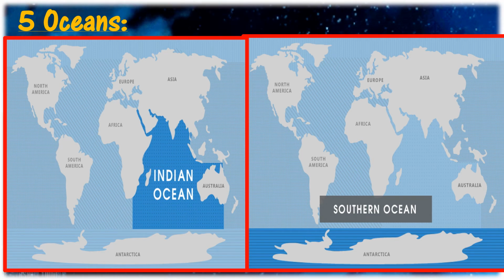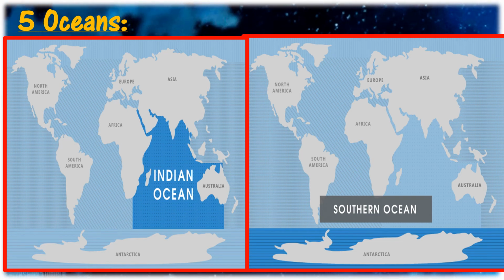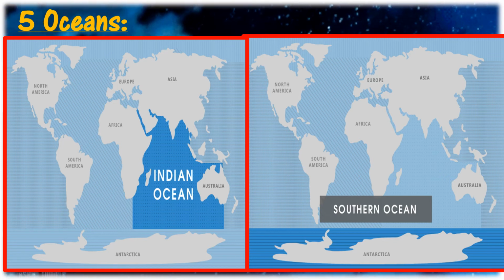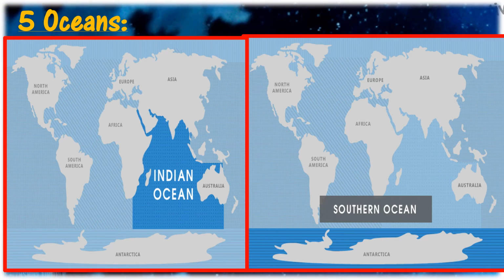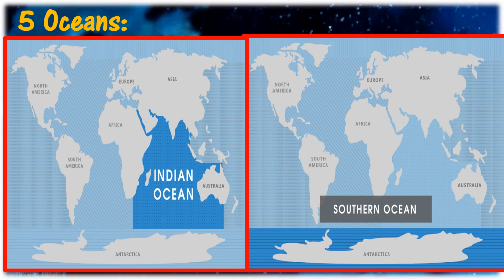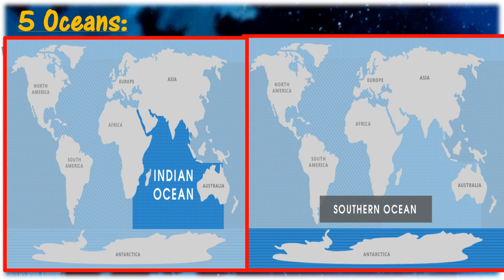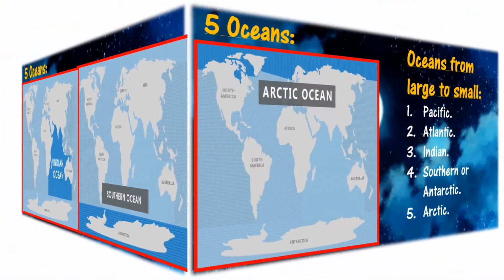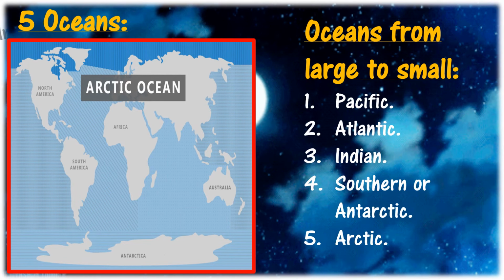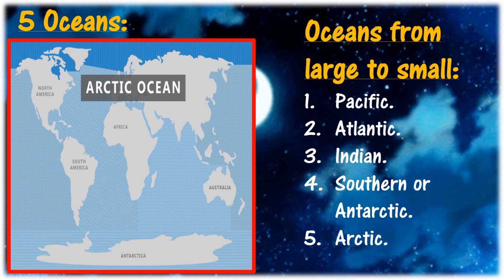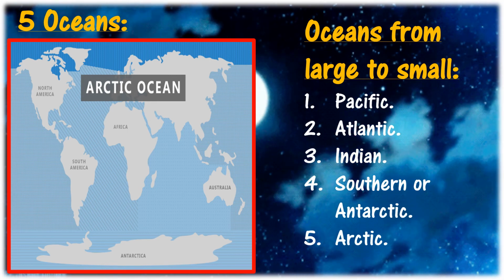The other name for Southern Ocean is Antarctic Ocean. This is near the Antarctica continent. So this can be called as Antarctic Ocean. The last ocean, the smallest ocean is Arctic Ocean.